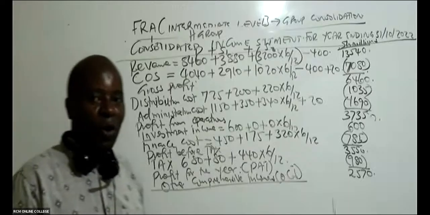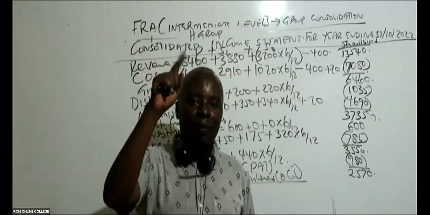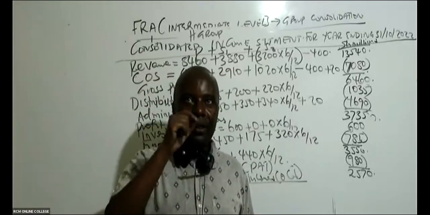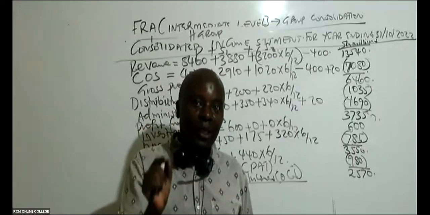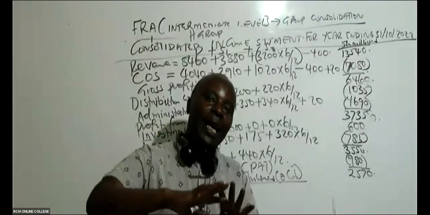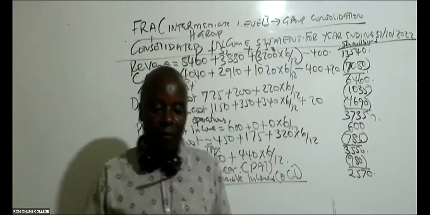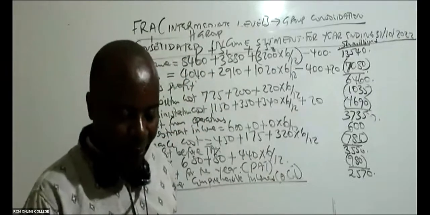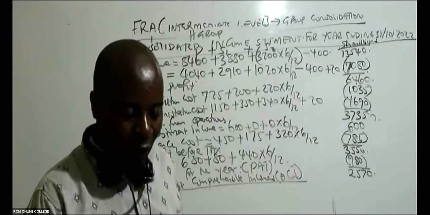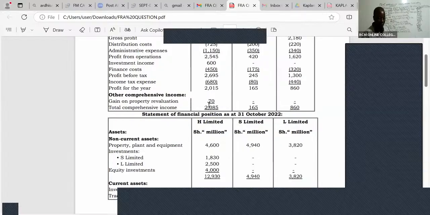So this OCI normally is for revaluation gains. Remember, revaluation gains cannot be part of our P&L. If you take revaluation gains as part of your P&L, the shareholders would want dividends. So normally we take this one as other comprehensive incomes. When you come to the advanced level, we shall be able to explain. For you, you're following the pro forma given. Here we are given other comprehensive incomes, gain on property revaluation, 70.